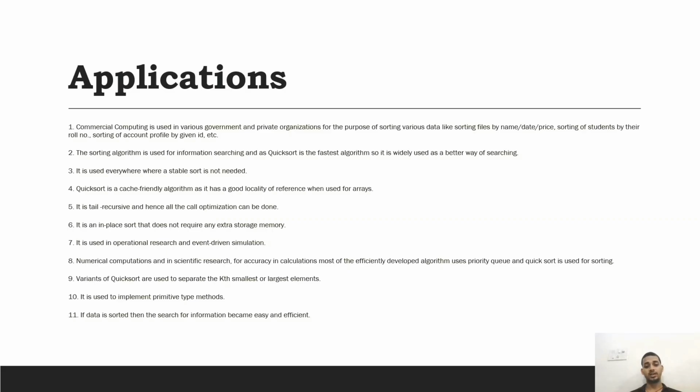Most of the efficiently developed algorithms use priority queues, and quicksort is used for sorting. Ninth one, variants of quicksort are used to find the kth smallest or largest elements. Tenth one, it is used to implement primitive type methods. And the last one is, if data is sorted, then the search for information becomes easy and efficient.